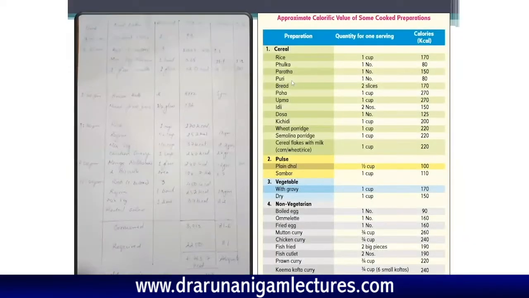So now I'm going to show how we go about doing this calculation. As you have seen the way I was taking the dietary history, this was noted down in a tabular form. So we noted down the time, what meal she took, and how much she had taken. Now once we have these measures, we can use the table which is provided by the National Institute of Nutrition, giving the calorie content of most of the commonly consumed Indian foods. And using this as a measure, we can calculate the number of calories totally consumed by this individual. We can also get an idea of the proteins and the calcium or iron content.